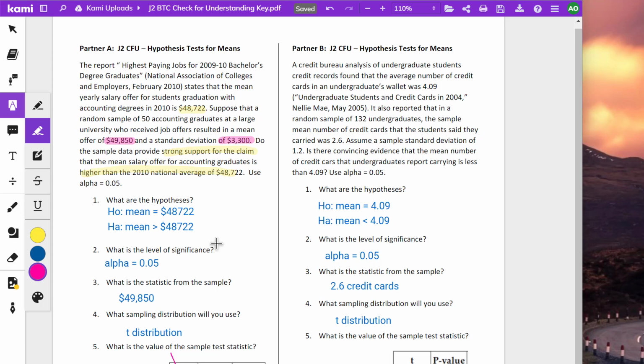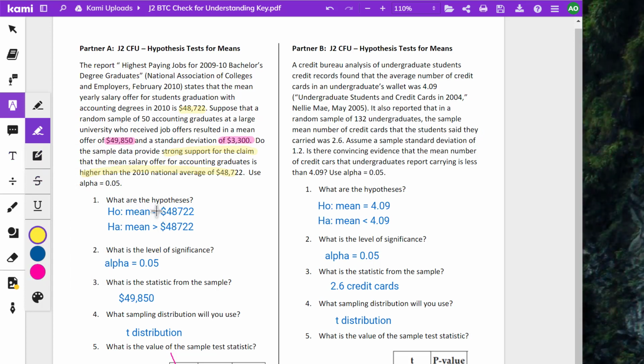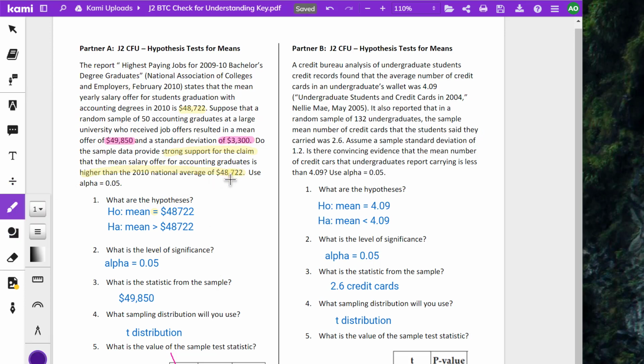So what are the hypotheses? You're going to find that the first one always takes this form with an equal sign right here. This one has to look like what they're looking for support for. They're asking whether there is support that it's actually higher. So that's why it has the greater than. And you can see the number we used is the same number right there. That number comes down into here.